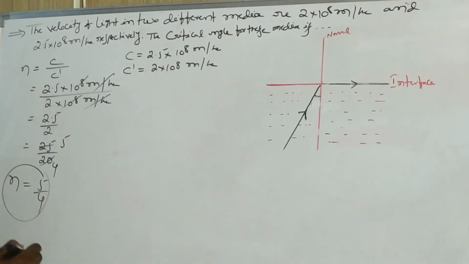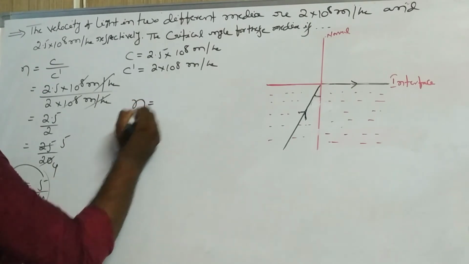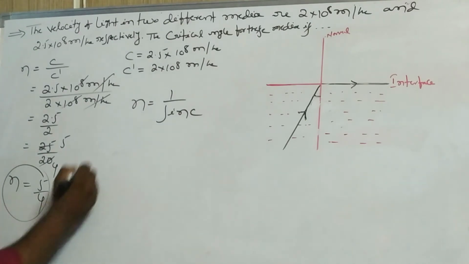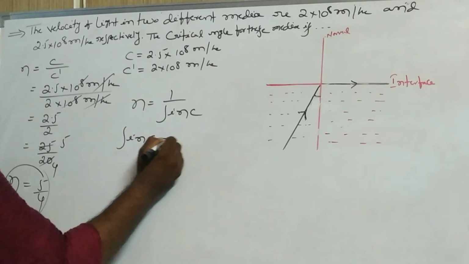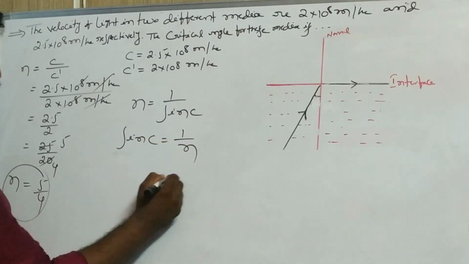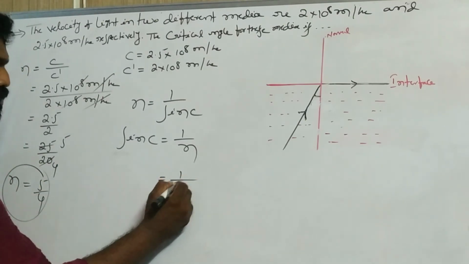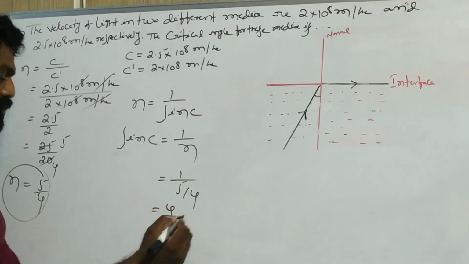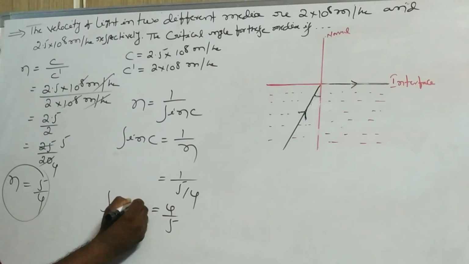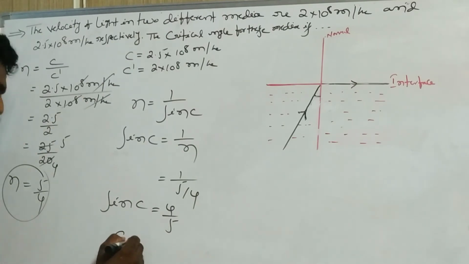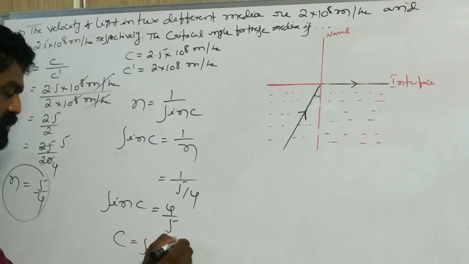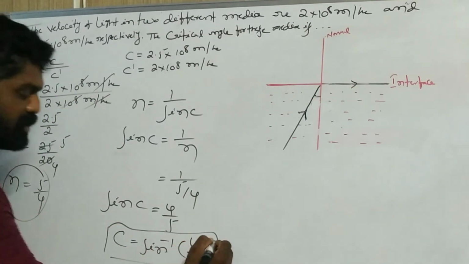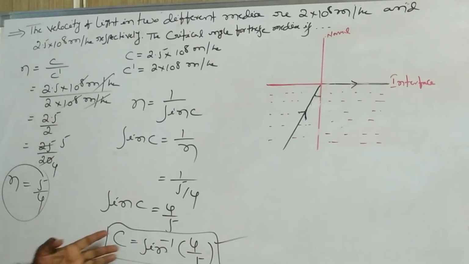Now we want to find the critical angle. You know n equal to 1 by sin c, or sin c equal to 1 by n. So this is 1 by n, 5 by 4, which written as reciprocal is 4 by 5. What is that? Sin c. Then c equal to sin inverse 4 by 5. So this is the critical angle of this media, c equal to sin inverse 4 by 5.